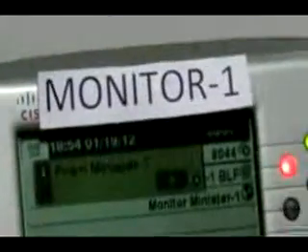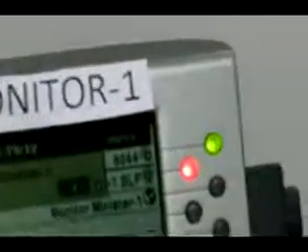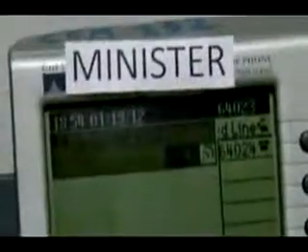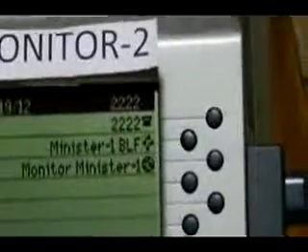And now the advisor is in the conference in a mute mode, which is taking place between the minister and the third party. In case a second advisor also wants to join the conference in a monitor mode, he can do so by clicking the application button.